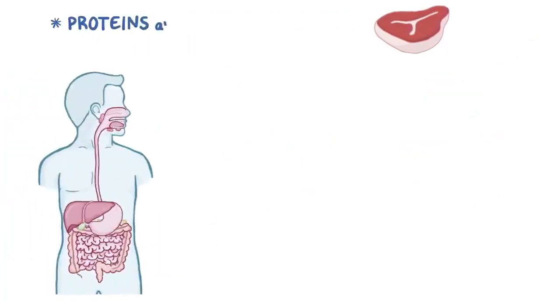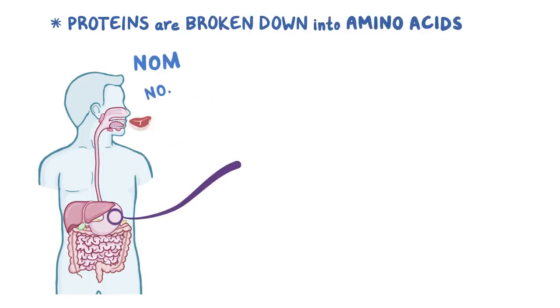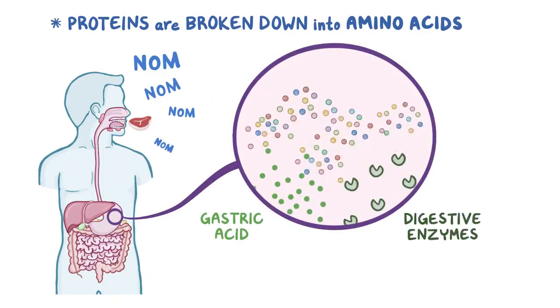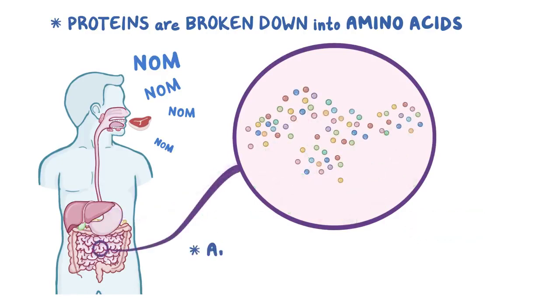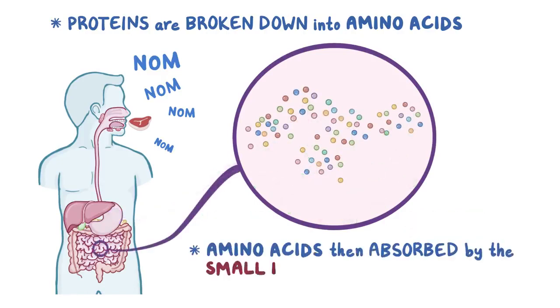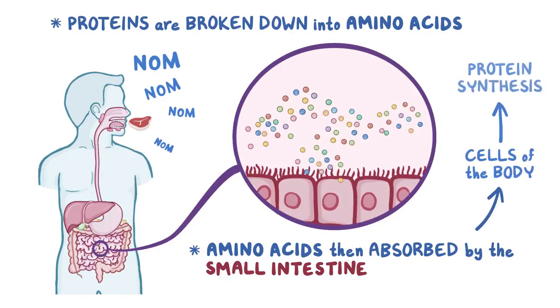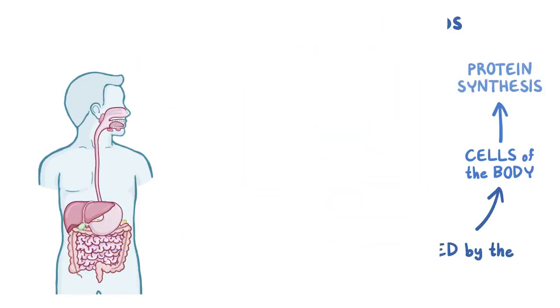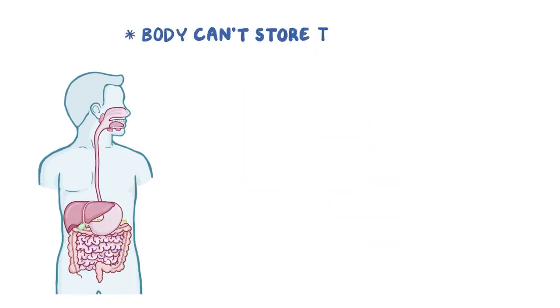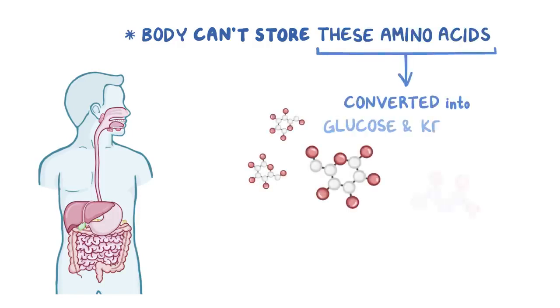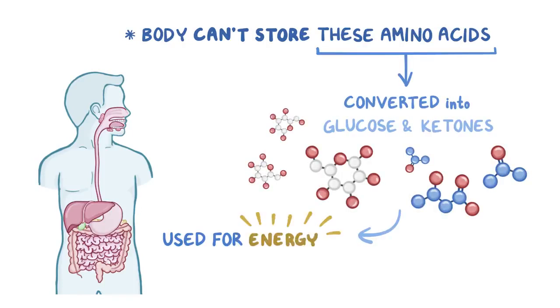So the proteins you eat are broken down into amino acids in the gastrointestinal tract by gastric acid and digestive enzymes. The amino acids are then absorbed by the small intestine into the bloodstream, where they then travel to the cells of the body and are used for protein synthesis. Since the body can't store these amino acids, any extra amino acids are converted into glucose or ketones and used for energy.